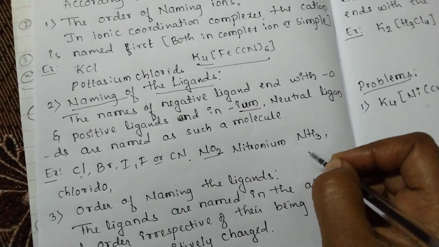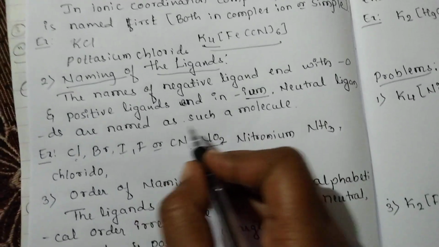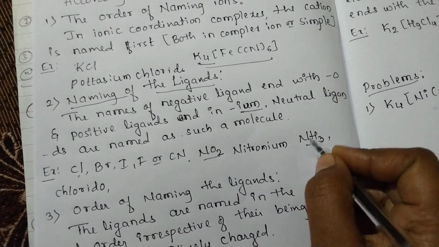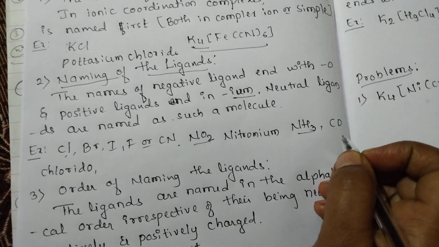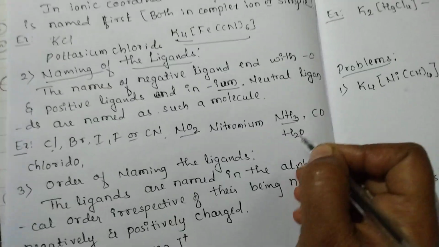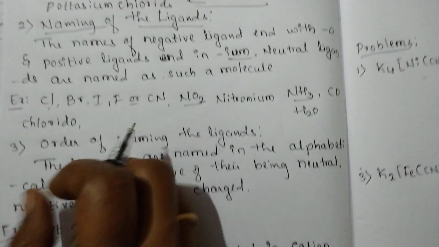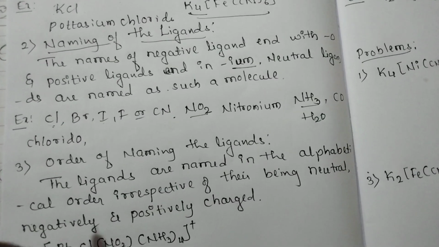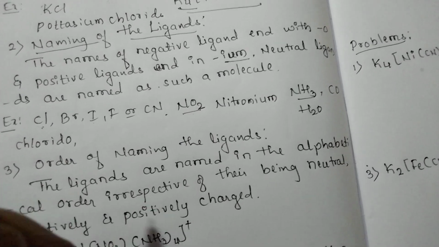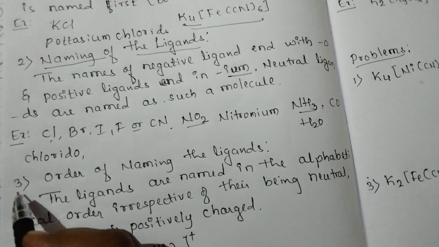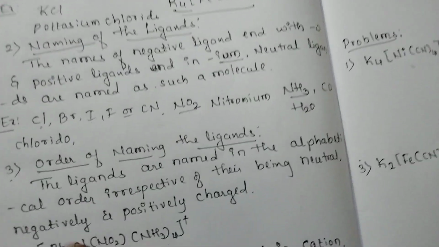Similarly, there are neutral ligands present. NH3 is ammonia. The neutral ligands are named as such, so it is itself called ammonia. Similarly, CO is carbonyl, and H2O is one of the neutral ligands, called aqua. So based on their charges, the ligand names end with the suffix O or IUM. Okay, clear? The third one,